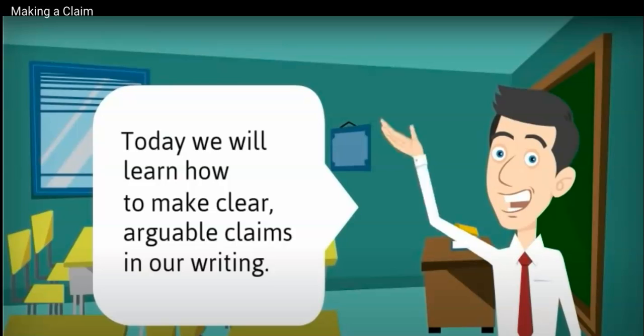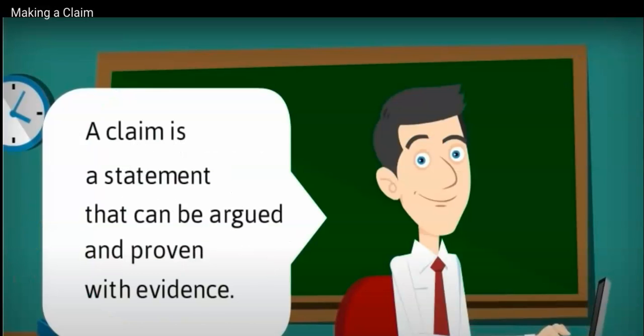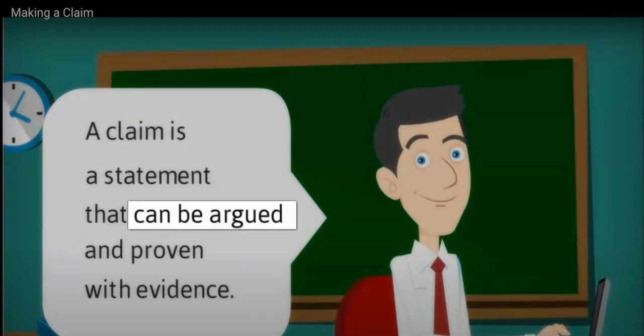When you're writing an argument essay, the first step is to make a claim. And a claim is a statement that can be argued and proven with evidence. There's three important parts to a claim. The first part is that it has to be a statement or a full sentence. The second part is that it must be something that can be argued either for or against.